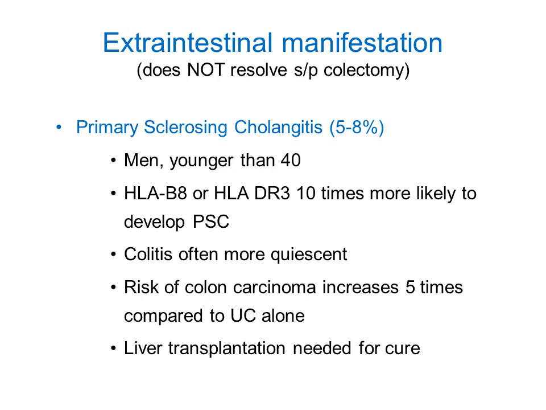The colitis in these patients is more quiescent. So a patient might present with primary sclerosing cholangitis, and then on investigation you can find that the patient has ulcerative colitis later. The development of colon carcinoma is increased 5 times compared to ulcerative colitis alone. As you know, ulcerative colitis is one of the risk factors for development of colon carcinoma, and as you know, liver transplant is needed for the cure.